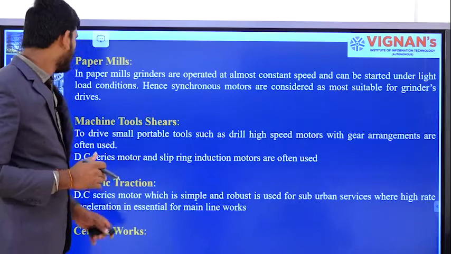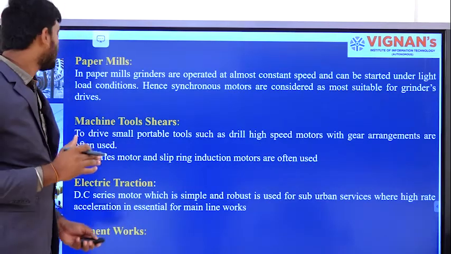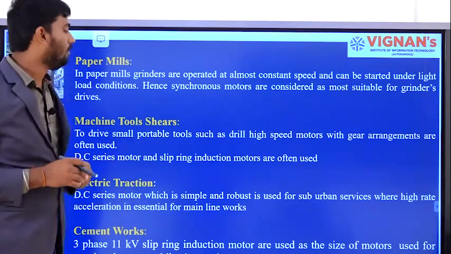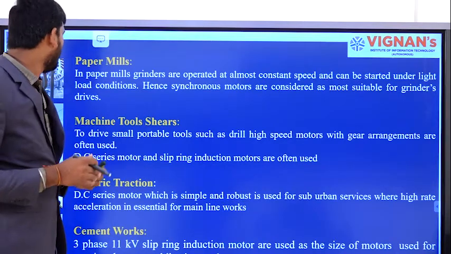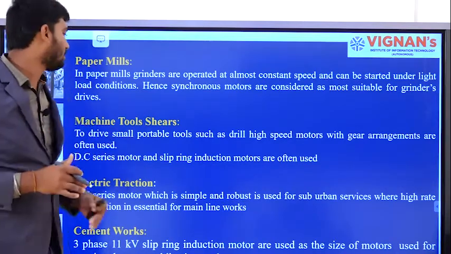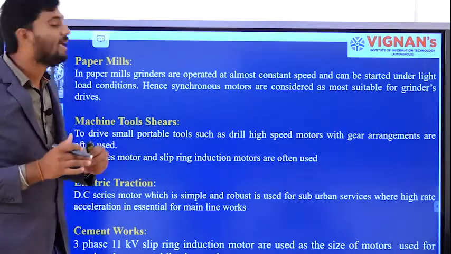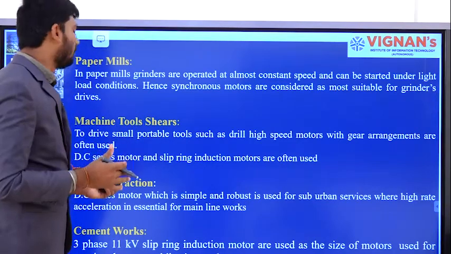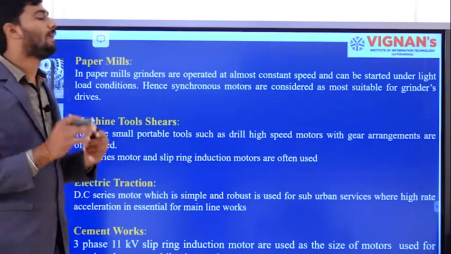Moving on to the next one, that is cement works. In the case of cement works, we will be using the three-phase slip ring induction motor. Three-phase 11 kV slip ring induction motors are used as the size of the motors used for rotating the kilns is very large, so we will be preferring this. These are the various applications where we are using electrical drives.